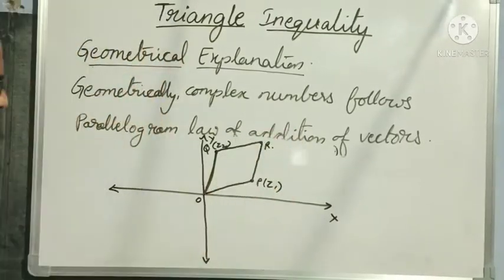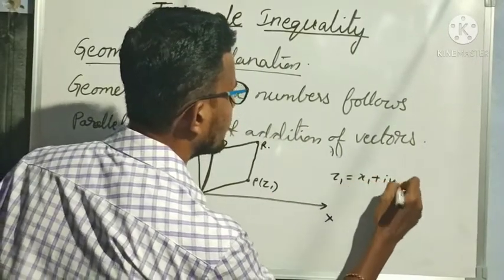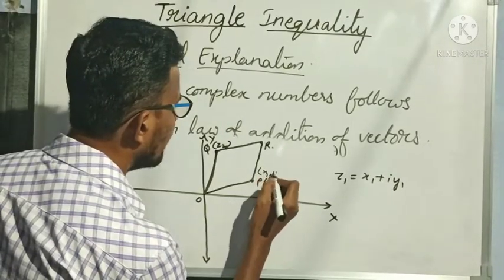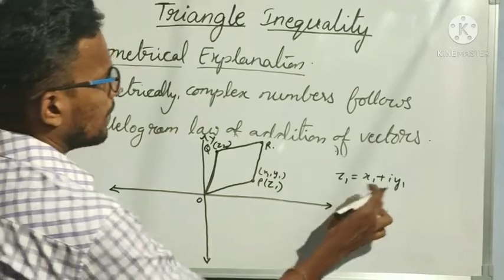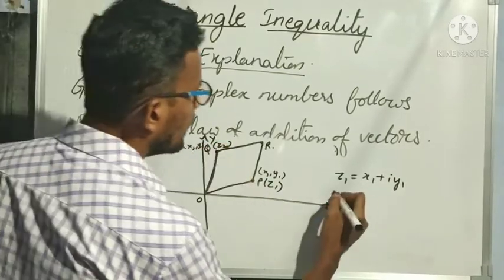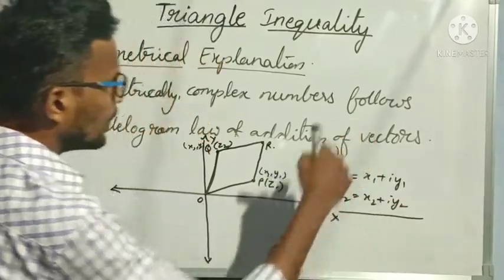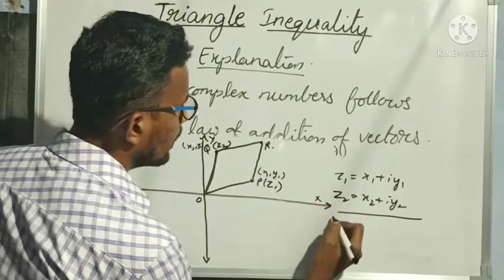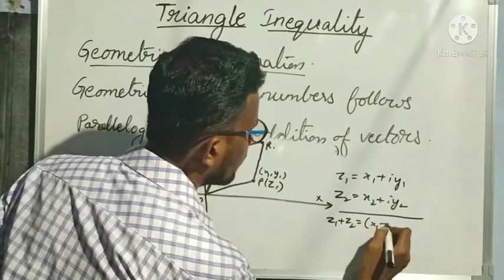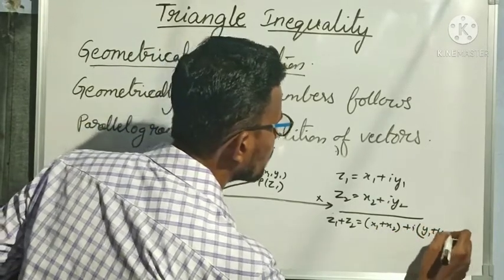Let us understand this. Suppose my complex number Z1 is x1 plus i y1; its coordinates are x1, y1. Q has coordinates x2, y2, so Z2 is equal to x2 plus i y2. The sum of these two complex numbers, Z1 plus Z2, is x1 plus x2 plus i times y1 plus y2.